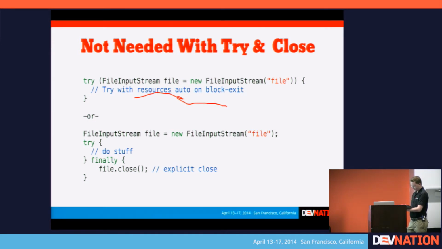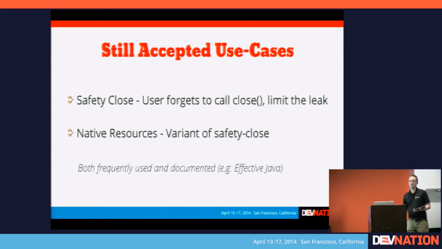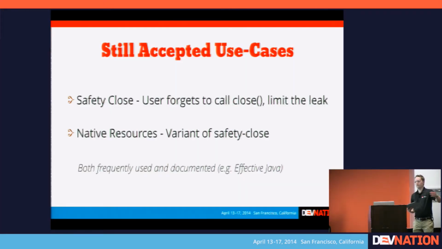So most legacy code will be using this try finally block, but in newer code you'll start to see try with resources, and that's a much better and easier to use thing. So if you're working with a resource, this will prevent most problems from occurring. However, there's still an accepted use case for using finalize in your application. And I say it's an accepted use case because you can find a lot of resources that say, well, don't use finalize unless you're doing this particular scenario.